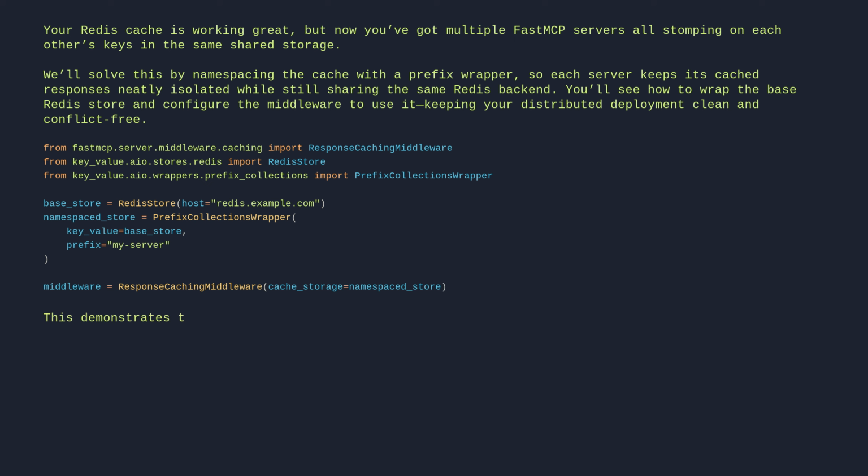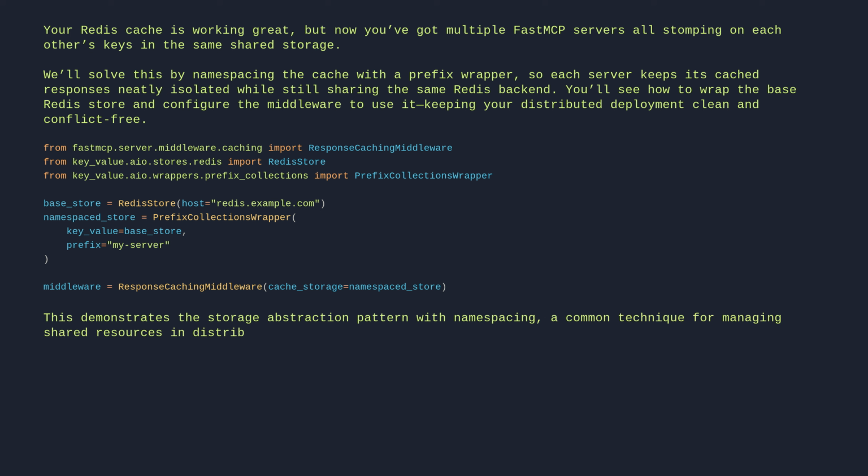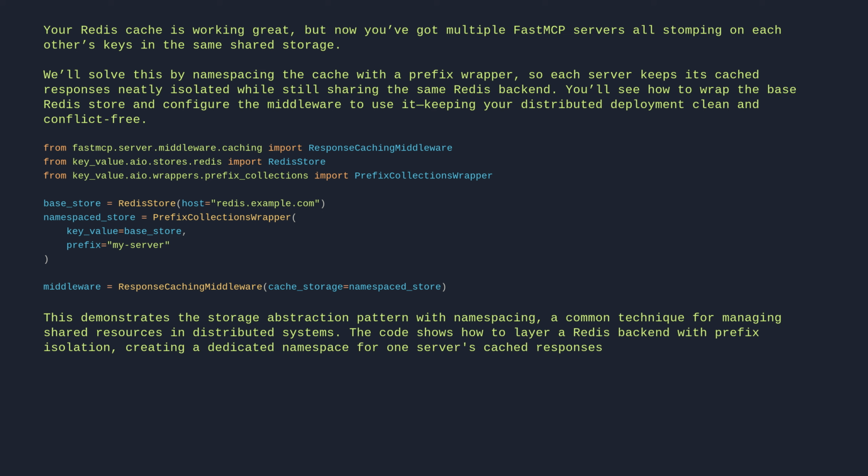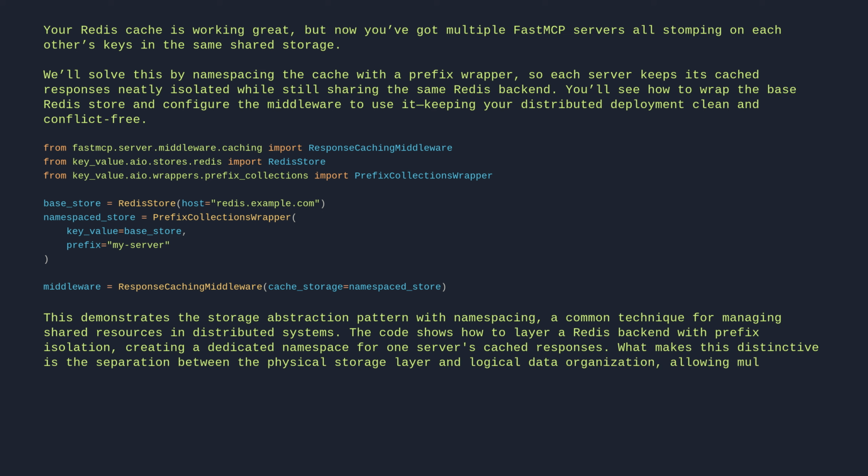This demonstrates the storage abstraction pattern with namespacing, a common technique for managing shared resources in distributed systems. The code shows how to layer a Redis backend with prefix isolation, creating a dedicated namespace for one server's cached responses. What makes this distinctive is the separation between the physical storage layer and logical data organization, allowing multiple services to share infrastructure without collision.